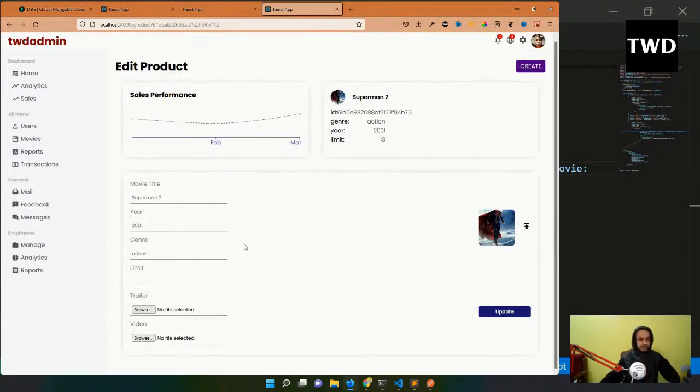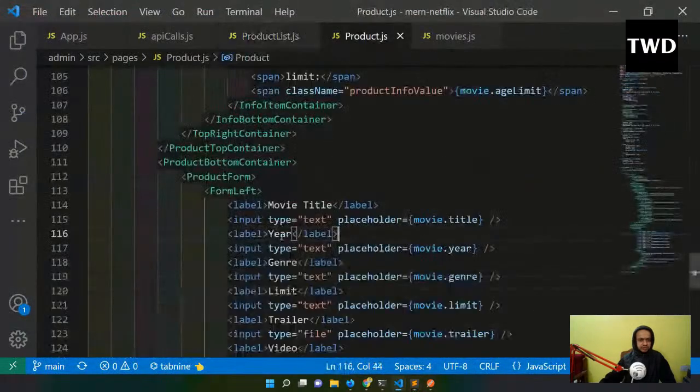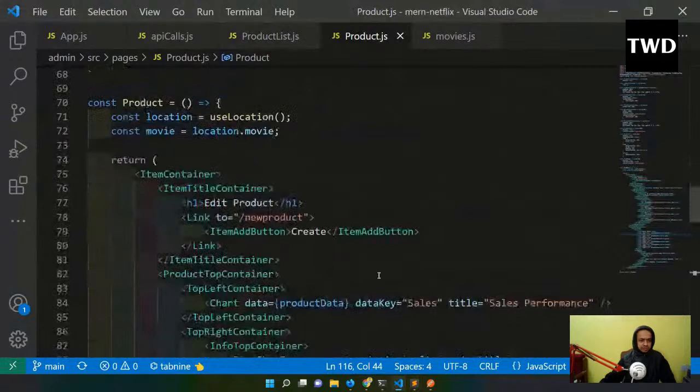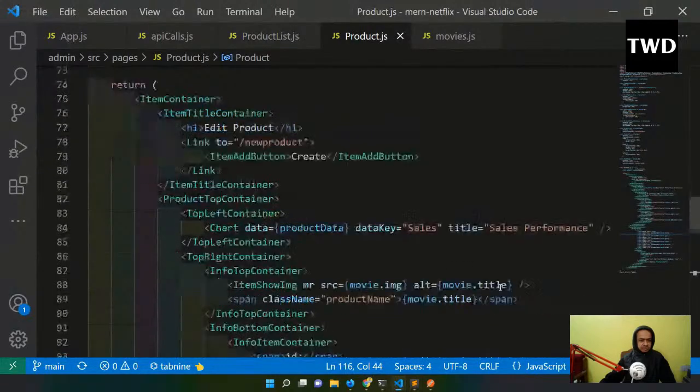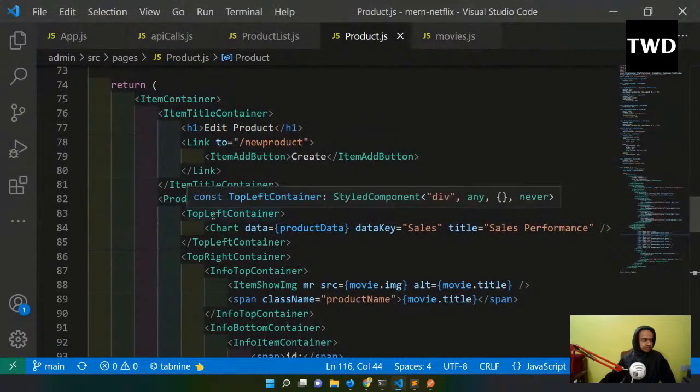Edit is actually working fine, and all these things are coming. All this data is coming. I think I don't even need the sales performance. Why is this sales performance showing here in the product?